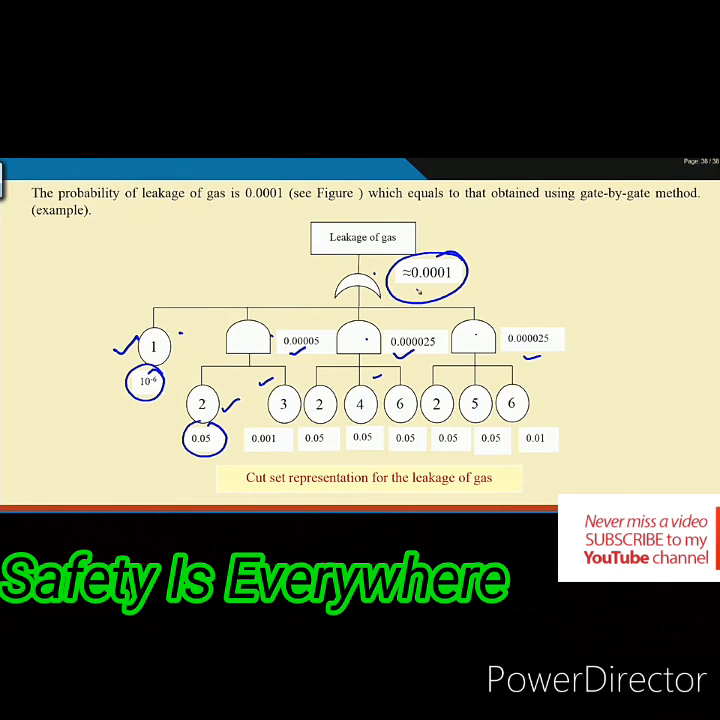Suppose 10,000 times you have used this oven, and one time there will be a leakage.